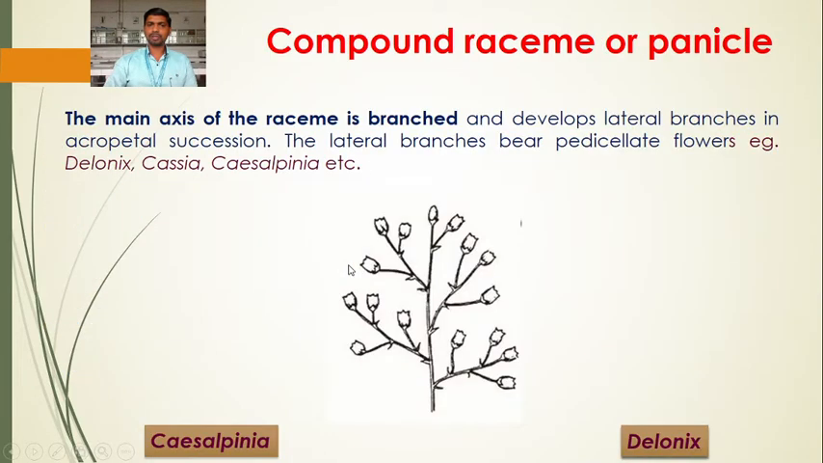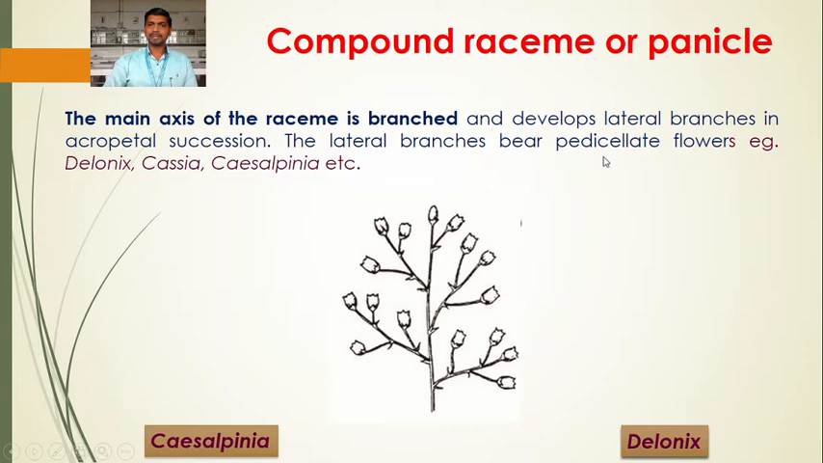Okay, now we are going to the second type of raceme. It is the compound raceme or panicle. Okay, so in this case the main axis of the raceme is branched. So here branching is seen, so the word used is compound. If there is no branching, the type is simple. Okay, so the main axis of the raceme is branched and develops lateral branches in acropetal succession. So what is the meaning of this acropetal succession? It means older flowers are present at the base, younger at the apex. So this is the acropetal succession.